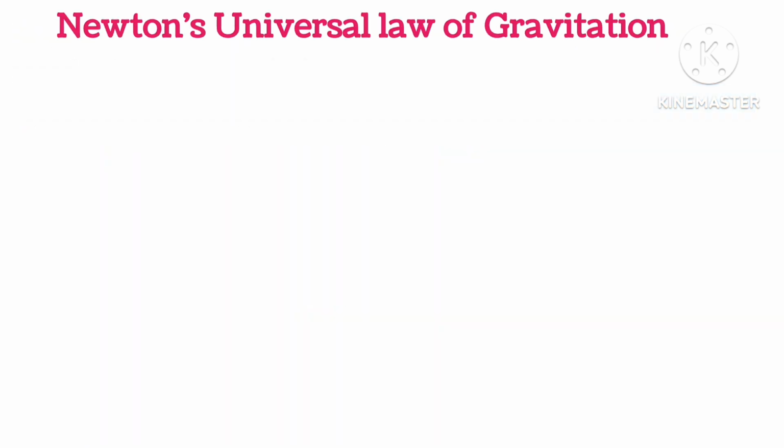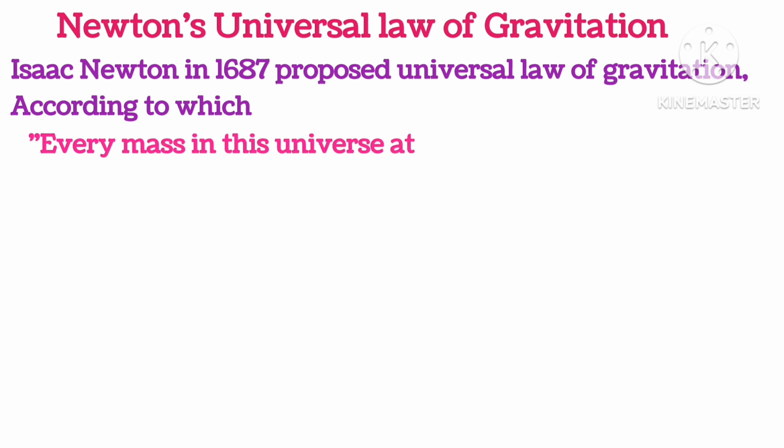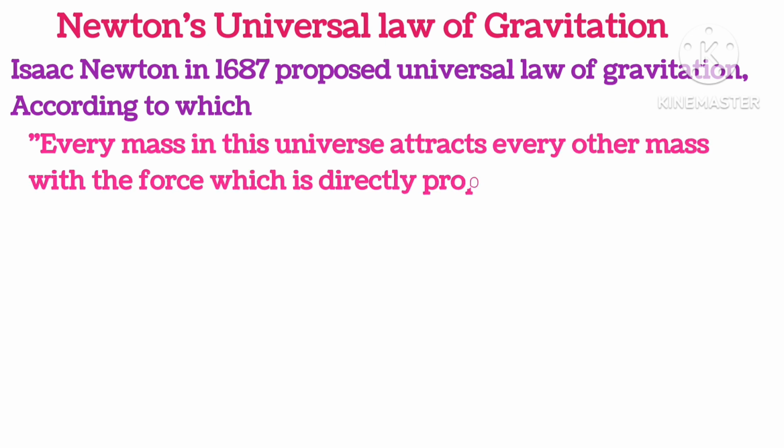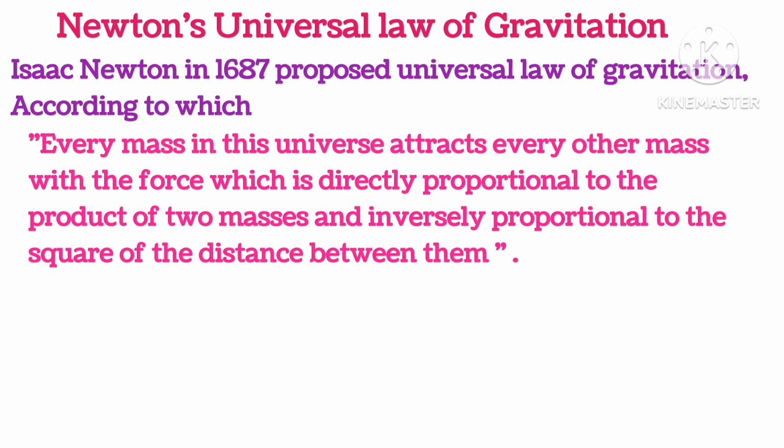Newton's universal law of gravitation. Isaac Newton in 1687 proposed the universal law of gravitation, according to which every mass in this universe attracts every other mass with a force which is directly proportional to the product of the two masses and inversely proportional to the square of the distance between them.